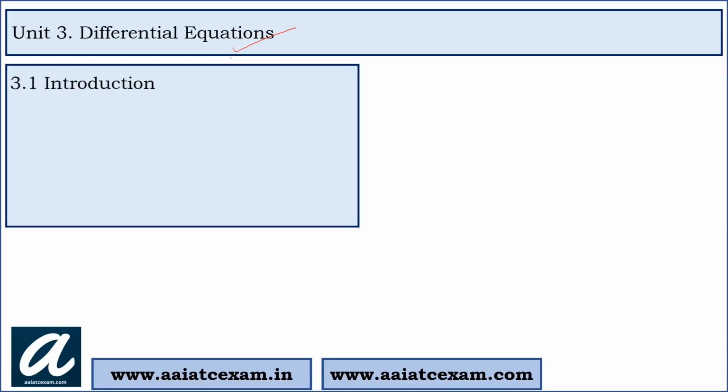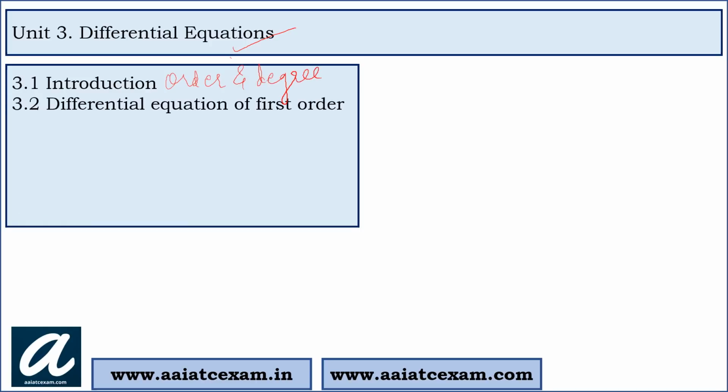So the question asked based on the order and degree. Then solution of differential equation. Most of the time you find the question based on differential equation of first order and first degree. Okay. In this also there are other methods. First is the variable separable method. So you will find most of the question from this part. And the second one is the reducible to variable separable form. It is nothing but the homogeneous form.